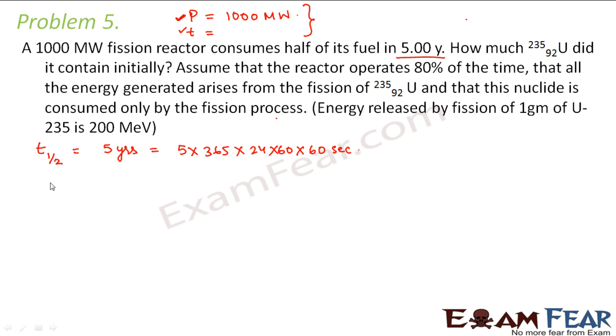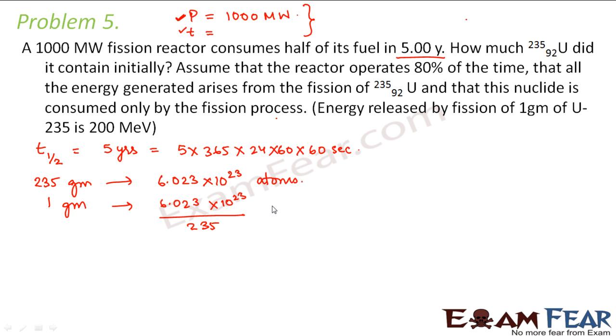So in this problem, 1 gram of uranium contains how many atoms? We will follow the same thing here. For uranium, the mass number is 235. So 235 grams of uranium has 6.023 into 10 to the power 23 atoms. Therefore, 1 gram of uranium will have 6.023 into 10 to the power 23 divided by 235 atoms. So these many atoms will be there in 1 gram of uranium.